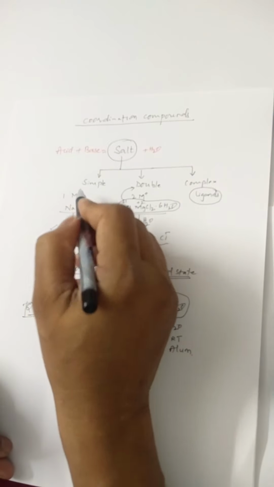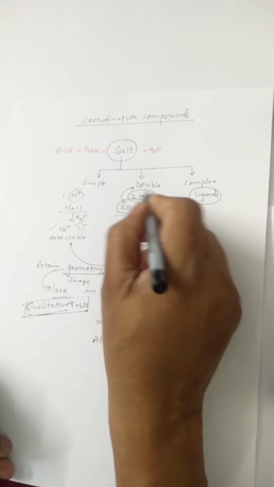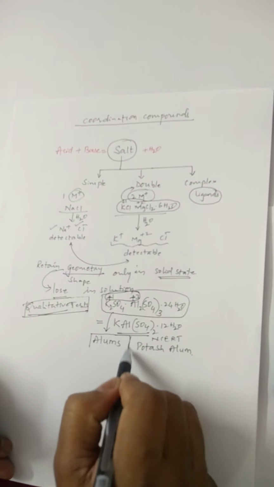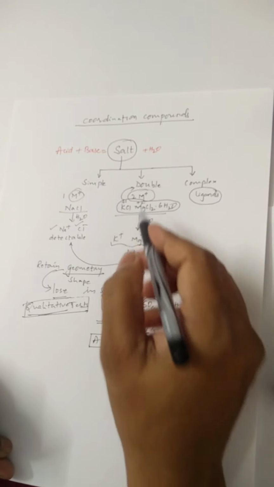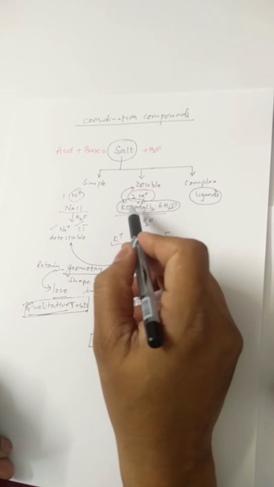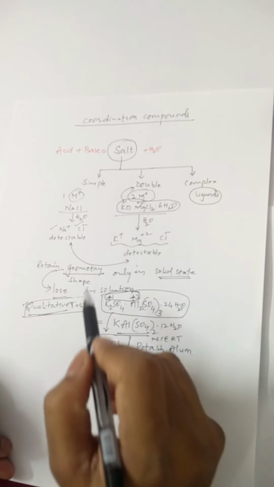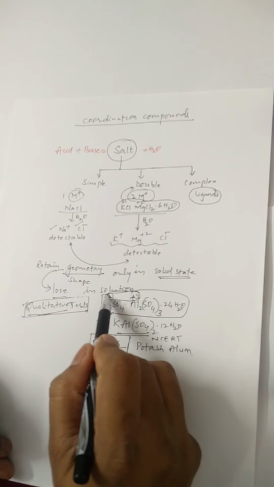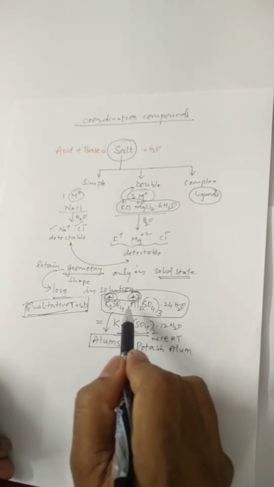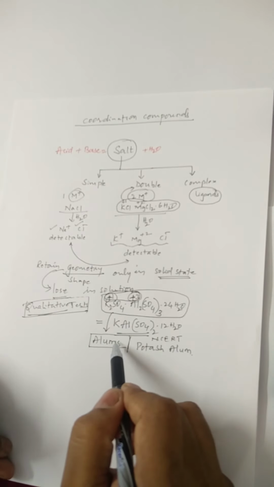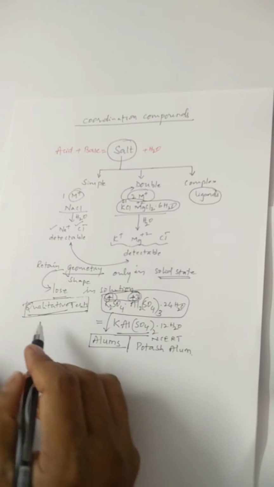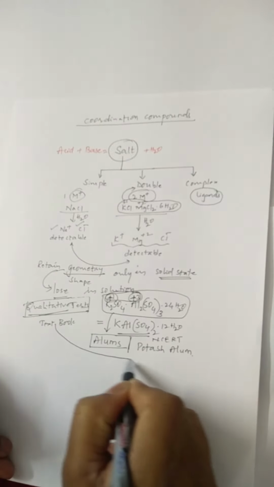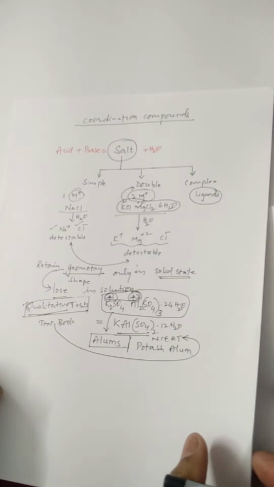Simple salt has only one metal ion. Double salts have two metal ions. In double salt, there is another category of double salt which is alum. The difference between normal double salt and the alum is the two metal ions. If they are in +1 and +2 oxidation state, it is simple double salt, that is normal double salt. And if the two metal ions are present in +1 and +3 oxidation state, then this type of double salt is known as alum. We can have several other examples also. For that, you please refer to textbook. That is only NCERT.